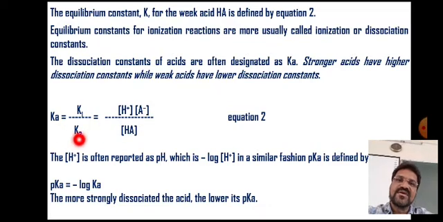K2 is the reaction rate constant for association, and the association product is HA. These square brackets indicate concentration: the concentration of weak acid, of hydrogen ion, and of conjugate base. This will be equation number 2.